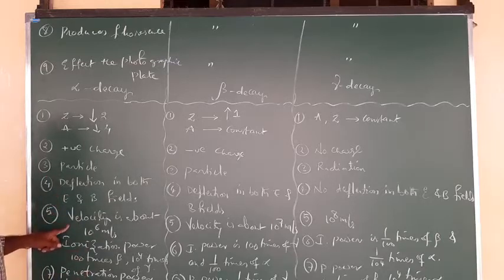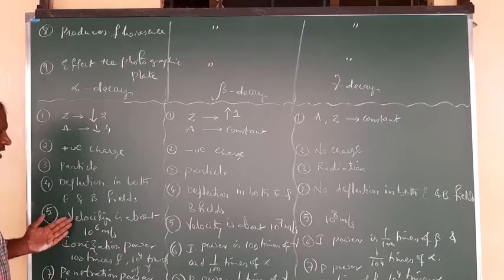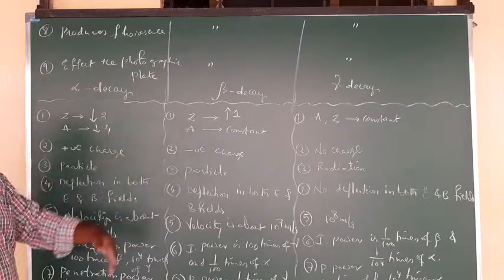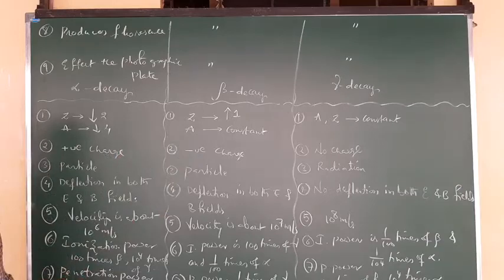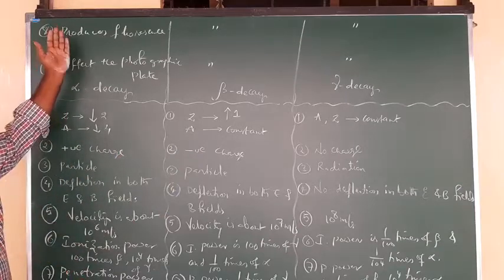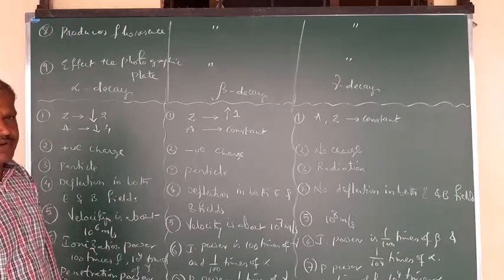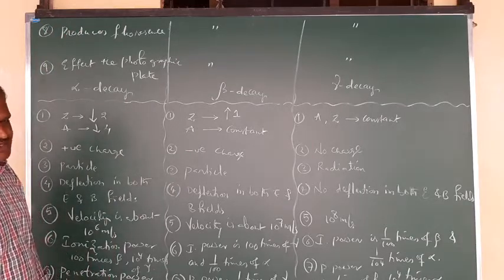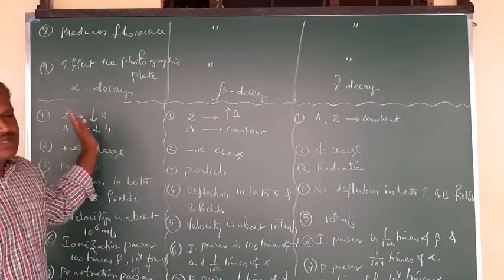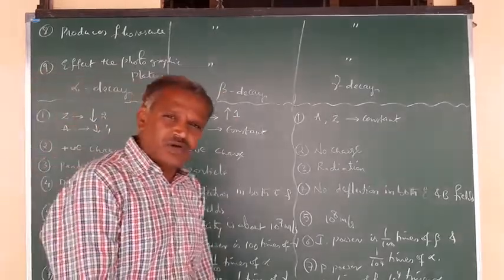Next, what is the energy of these particles related to their velocities? Comparatively we have 10 power 6, 10 power 7 and 10 power 8, and ionization power, penetrating power, and the effect on a photographic plate, and producing fluorescence. So these are the properties for the respective decays we have, right?